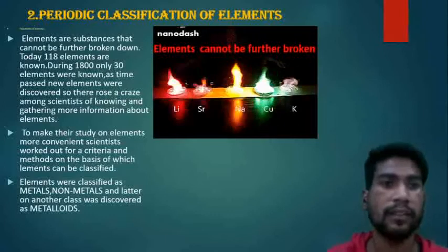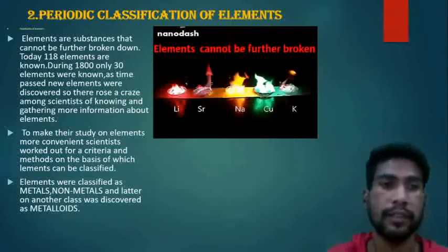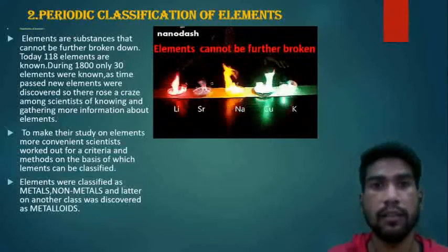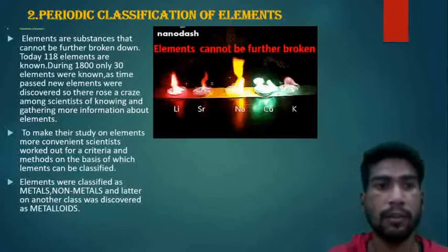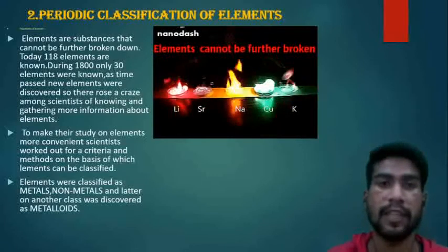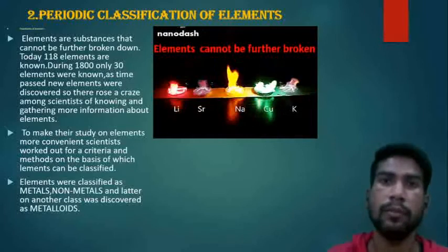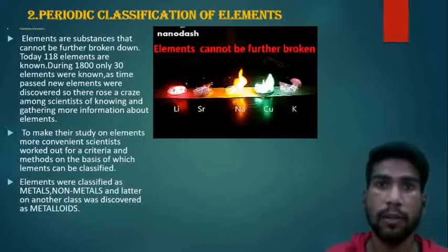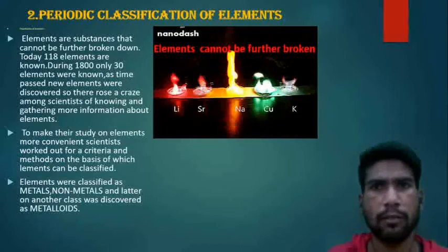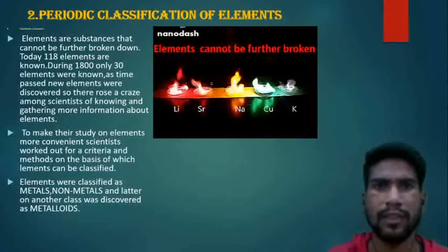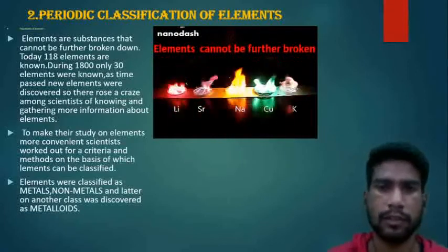To make their study of elements more convenient, scientists worked out criteria. They found some criteria on the basis of which elements can be classified. So elements were classified as metals, non-metals, and another group of elements was discovered later that was known as metalloids.